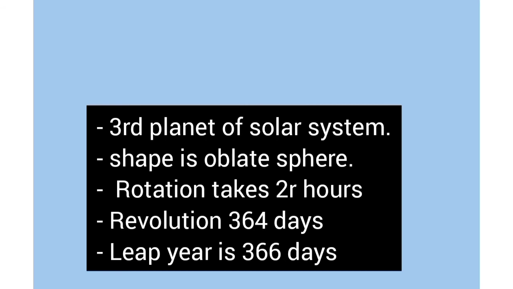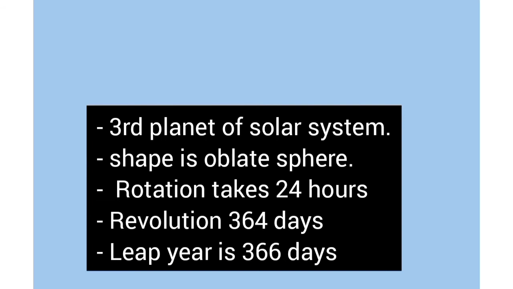The Earth's rotation time period is about 24 hours, and the Earth's revolution period is around 365 days. But if we talk about its exact value, then according to NASA, the revolution period of Earth is about 365 days, 5 hours, 59 minutes and 16 seconds.